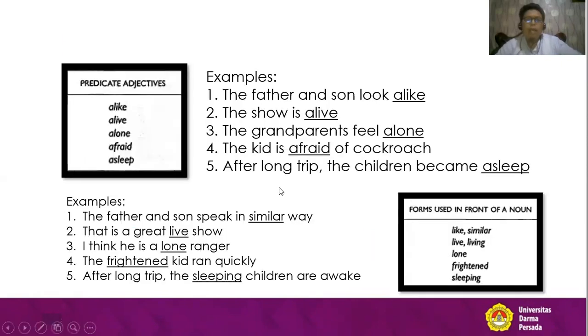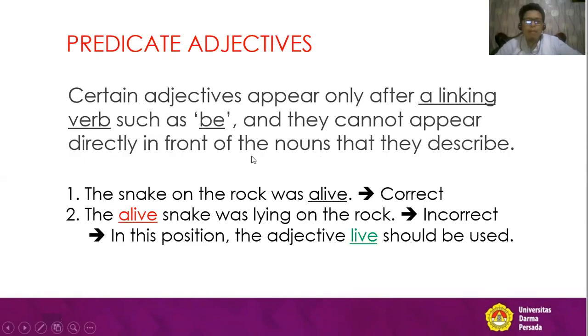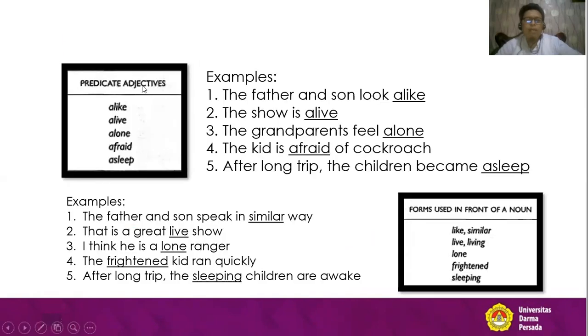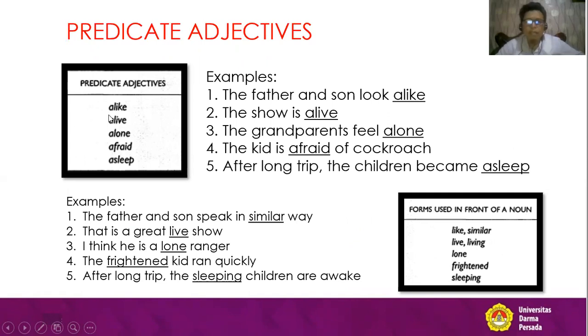Everybody, now we have several predicate adjectives. Now look at this one. We have the predicate adjectives: alive, alone, afraid, and asleep.